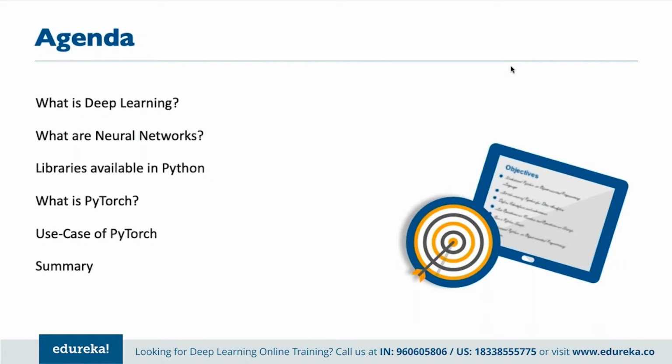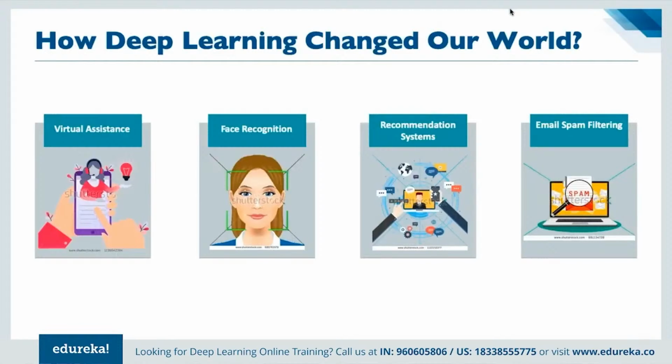So first of all, let's understand deep learning. How has deep learning exactly changed our world, right? For example, when we are talking with any virtual assistant that we can think of, like Alexa, Siri, Google Assistant, right? So again, these have all been advanced by machine learning.